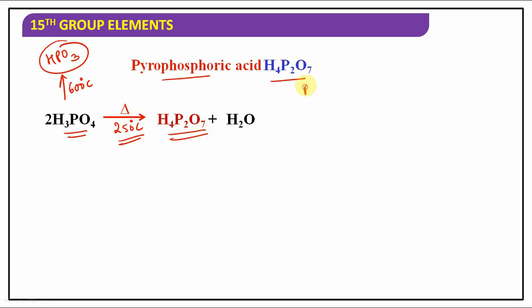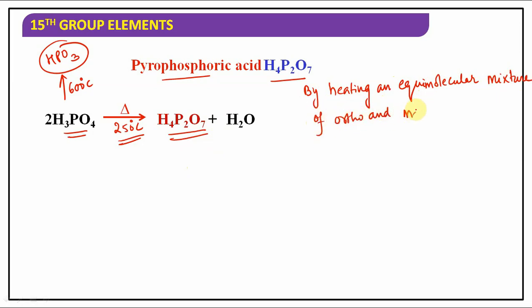As well as by heating, another preparation method we have: by heating an equimolecular mixture of ortho and metaphosphoric acids at 100 degrees Celsius.